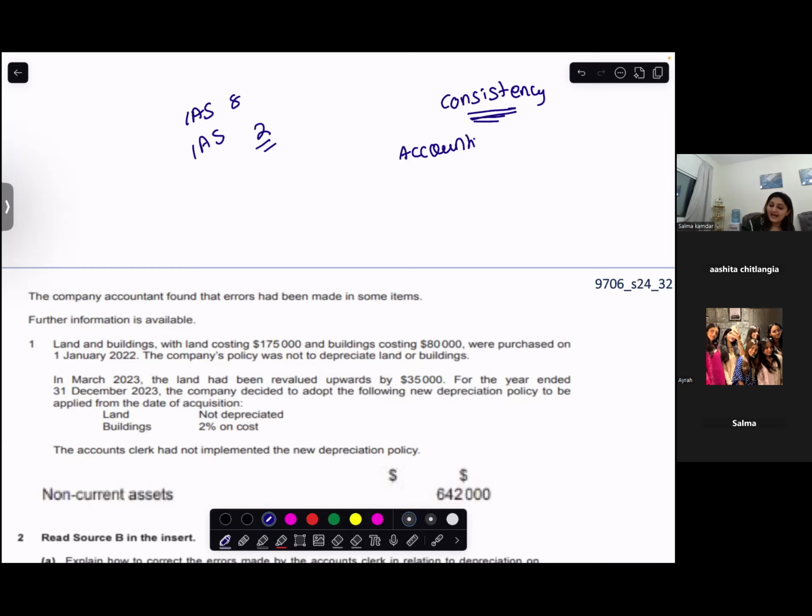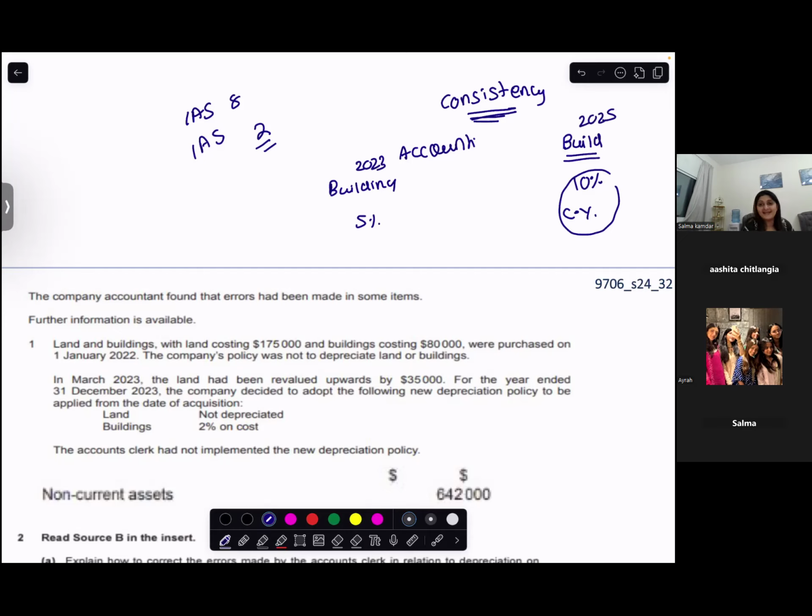Say, for example, I have a building and I decided to depreciate this at 10% from the current year. Because this is the market standard. And initially, I was depreciating the same building at 5%. From 2023, I was depreciating at 5%, and now I'm in 2025.